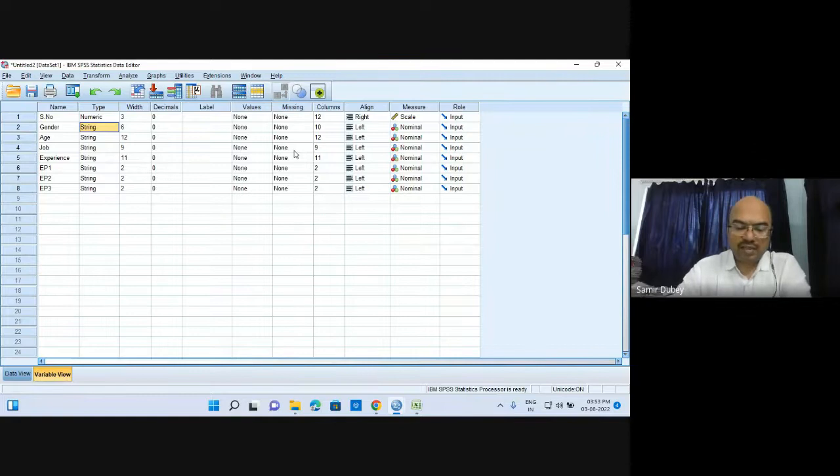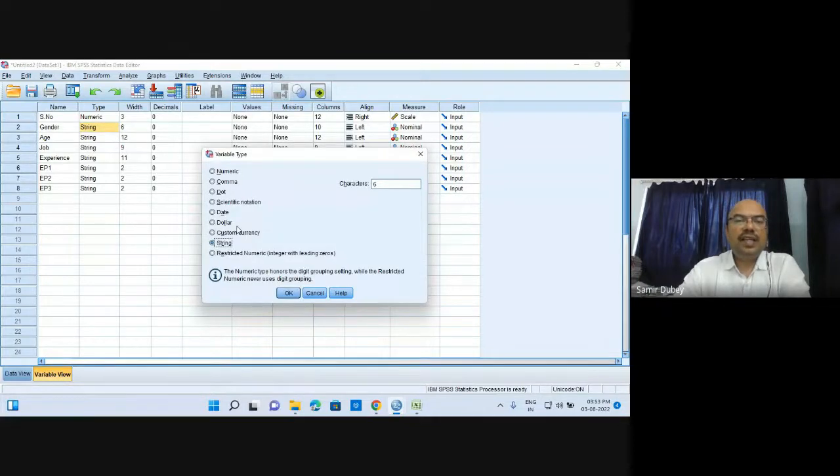Let us see how we can code it from here. The type is string. There are different types available, but in 99.99% of cases we use only numeric and string types.